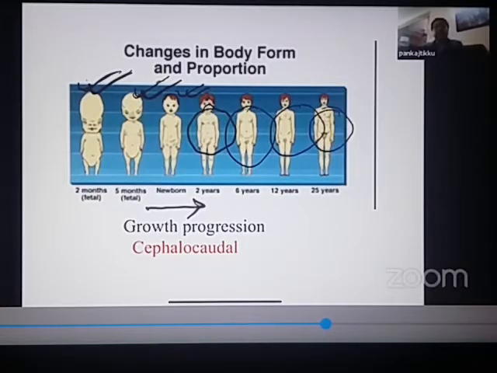So this type of growth is known as a growth with a cephalocaudal progression. Cephalo means head, caudal means legs. So if someone asks you, what sequence does growth follow in a child? Growth follows a cephalocaudal sequence. Cephalo means head, caudal means extremities.